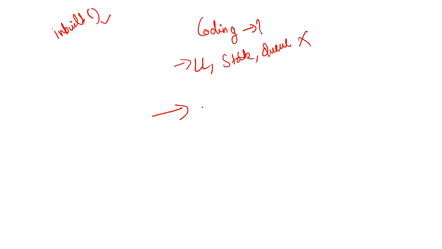Although this February time, the TCS NQT February exam, coding section part was easy, right? Even you know that, right? Those who attempted the paper, those who gave the TCS NQT, they also know that it was easy.